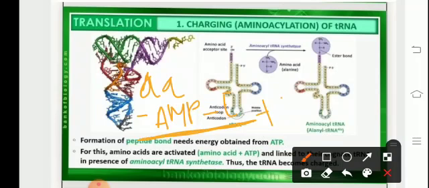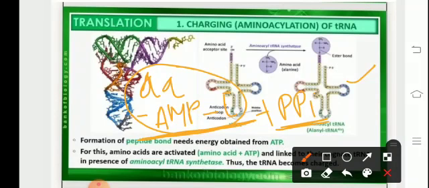There is liberation of PPi, which is referred to as pyrophosphate. Now this complex will get attached to the tRNA. When it attaches with the tRNA, only the amino acid remains there, and the AMP and the enzyme are released free in the medium. Thus the activation of tRNA is facilitated. This is brought about with the help of the enzyme aminoacyl tRNA synthetase.